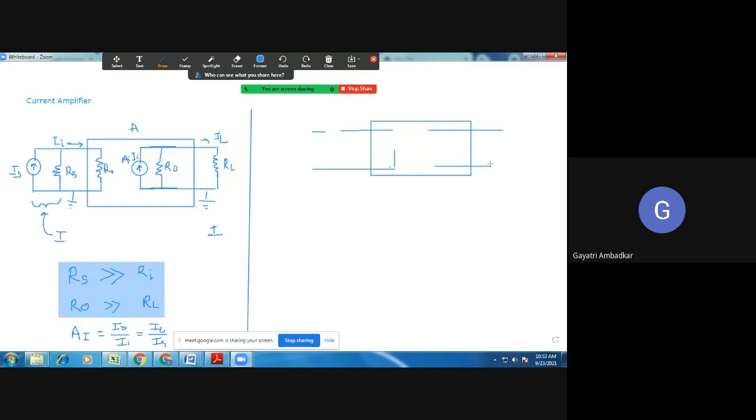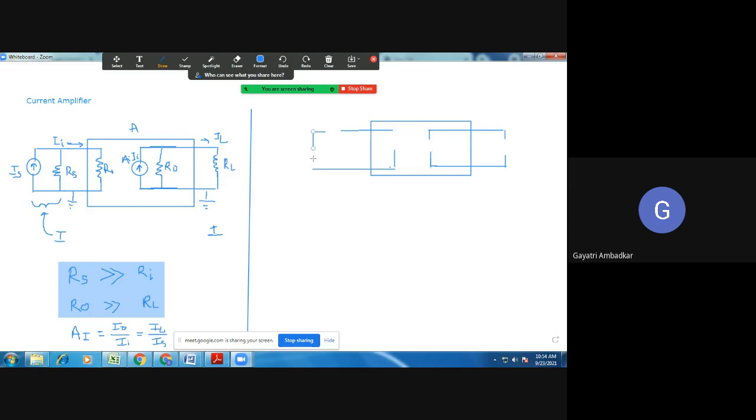Because you write the gain as output by input, is it not? You write the gain as ratio of output by input. So when your gain is indicating transconductance, it's the ratio of output to input. So your output must be I and input must be V. Then only it will turn into the formula I by V. So your input must be a voltage.